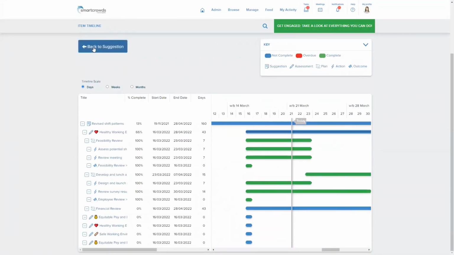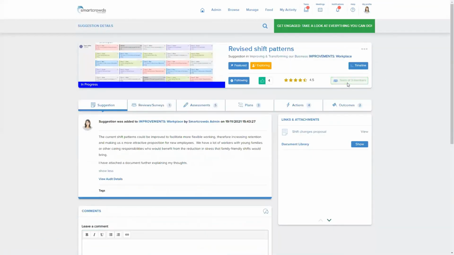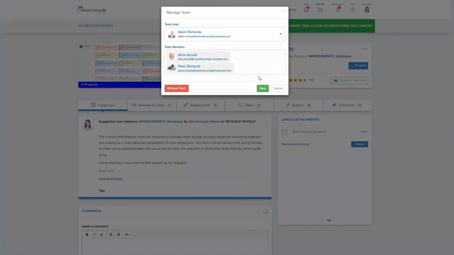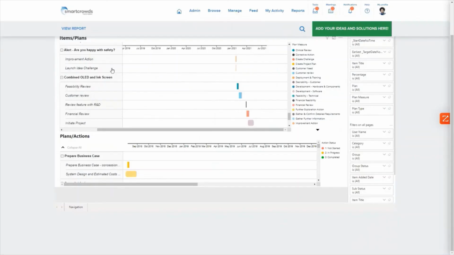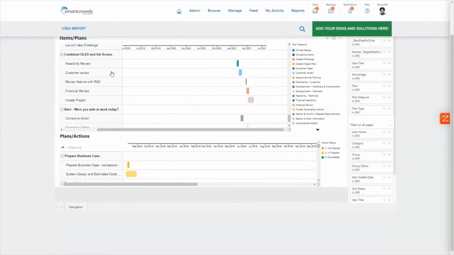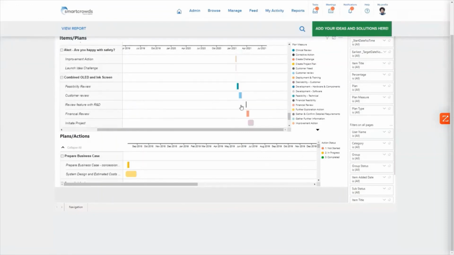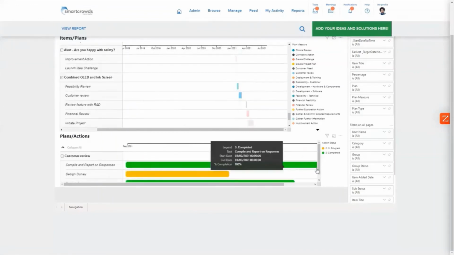One of the great features of smartcrowds is the ability to build teams to take responsibility for progressing an idea. As with all smartcrowds elements, Ideas comes with comprehensive inbuilt reporting powered by Microsoft Power BI. Let's take a look at 3 of these reports from the extensive suite available. This program overview report shows all the current projects. We can drill down into individual plans to see the associated tasks.